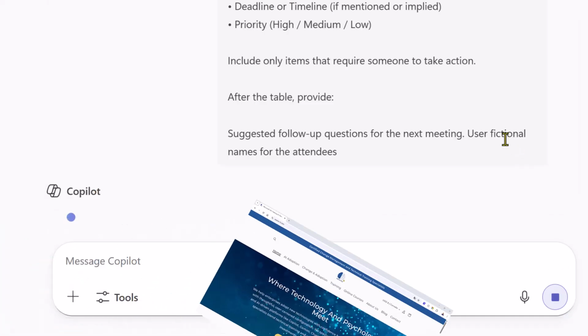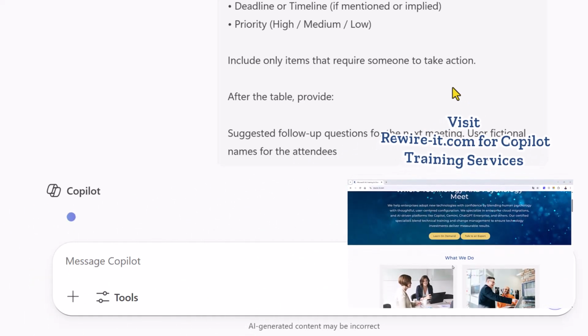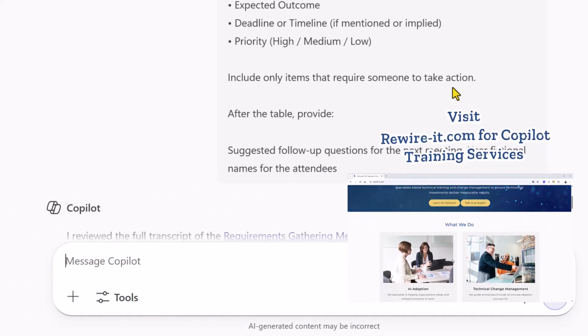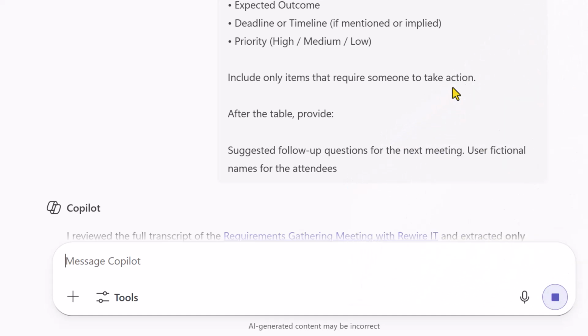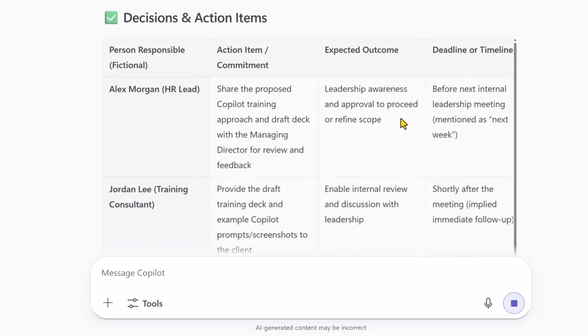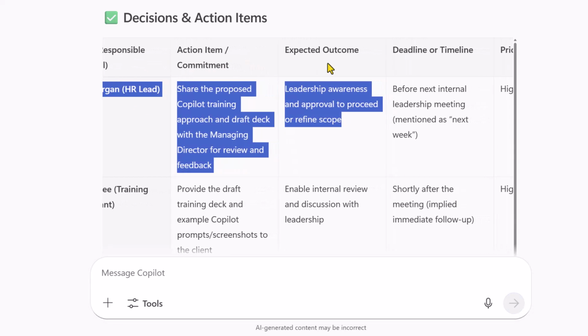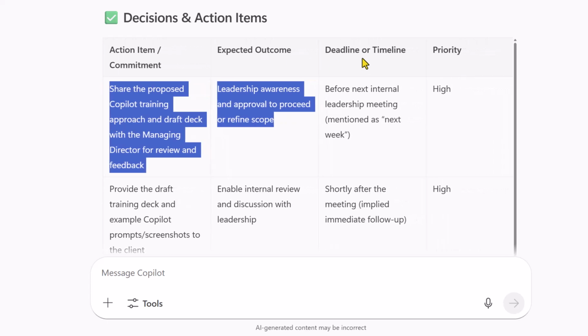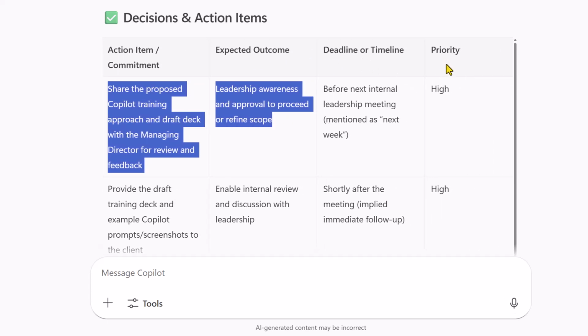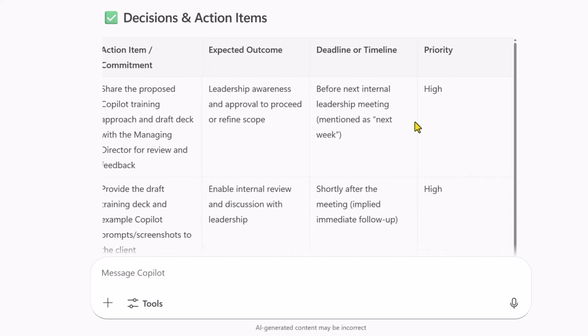My Copilot tool is going to give me a table of exactly what was committed to inside of that meeting, giving me the table of who's responsible. So gone are the days in which I have to reach out to those people again to say, hey, what did you say you were going to do in that meeting? Well, over here, I have person responsible, action item, expected outcome, deadline, timeline, and prioritization. I can now prioritize who I should be reaching out to based on all these specific outputs here.